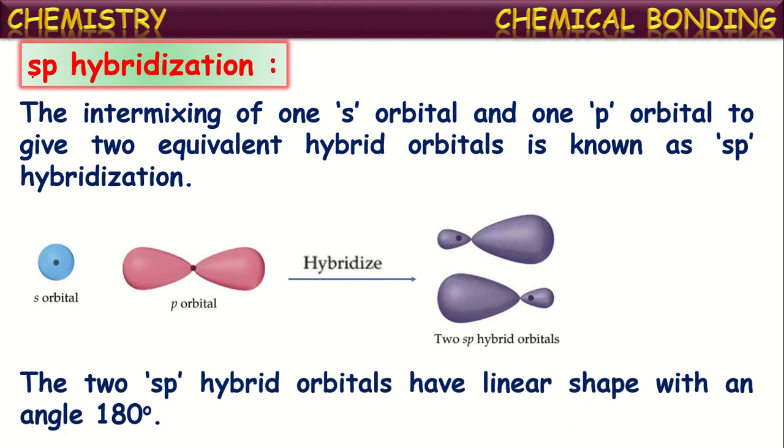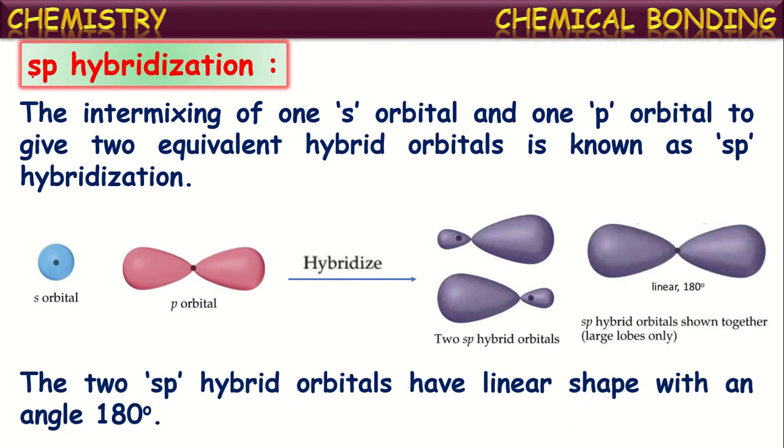Now, the two sp hybrid orbitals have a linear shape with a bond angle of 180 degrees. In space, these newly formed hybrid orbitals will have unpaired electrons in them, so they will try to maintain maximum distance from one another, and hence they come into a linear shape in opposite directions.